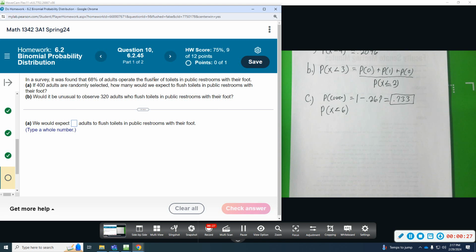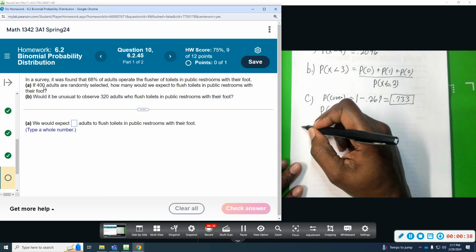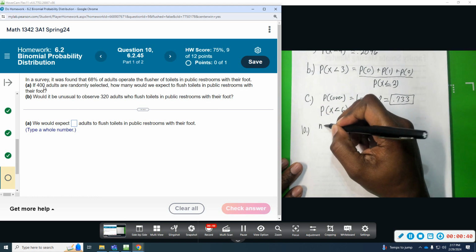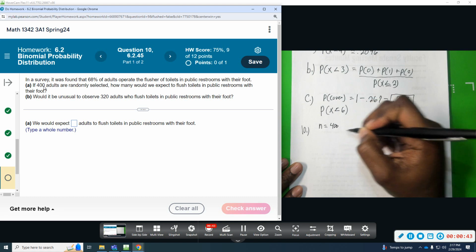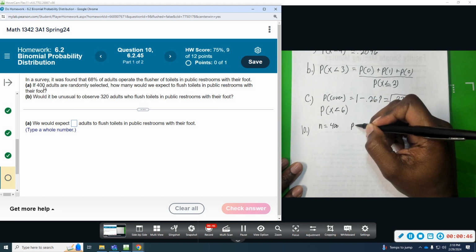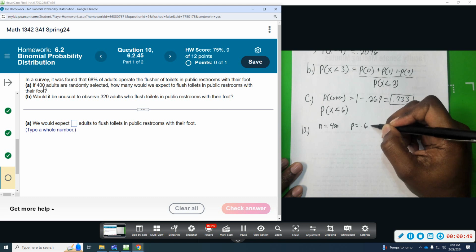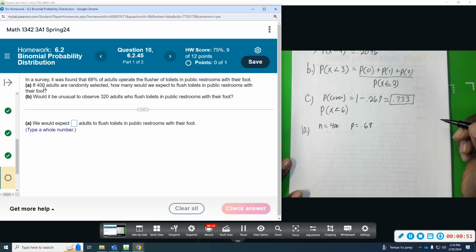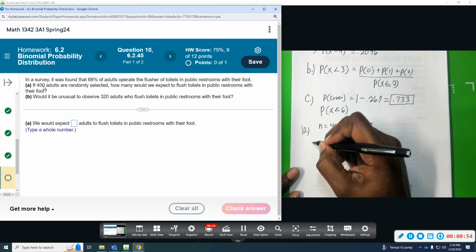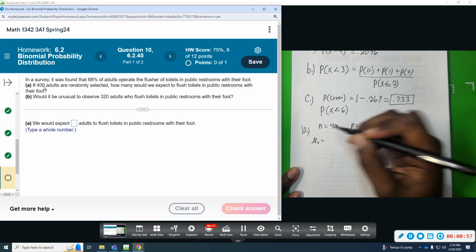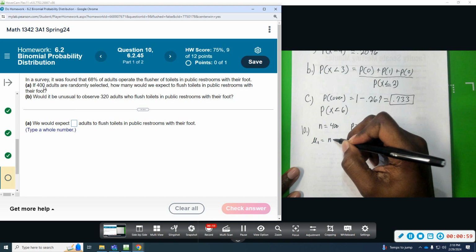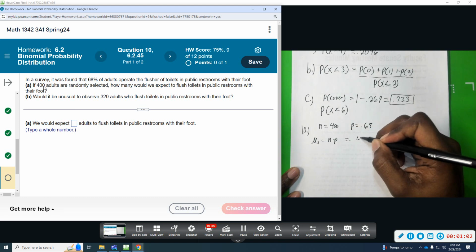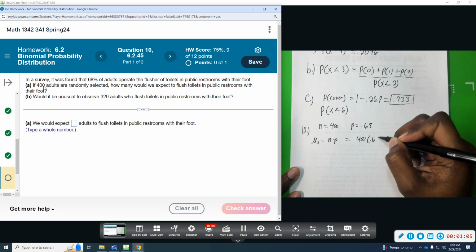So 68% operated with their foot. How many would we expect out of 400? So expect, this is dealing with expected value or the mean. So we are given that n is equal to 400. Our probability of using this with our foot is going to be 0.68. And so to find the mean, we would multiply n times p, which would be our 400 times 0.68.